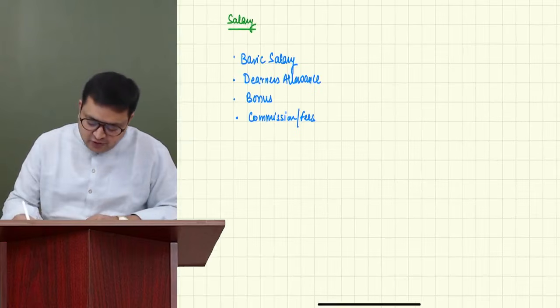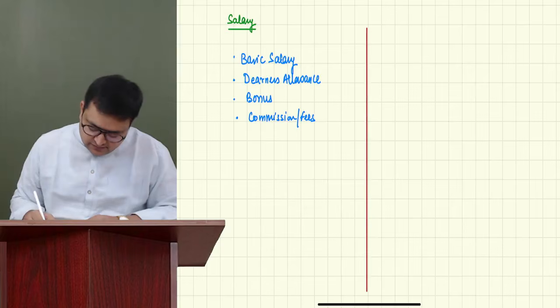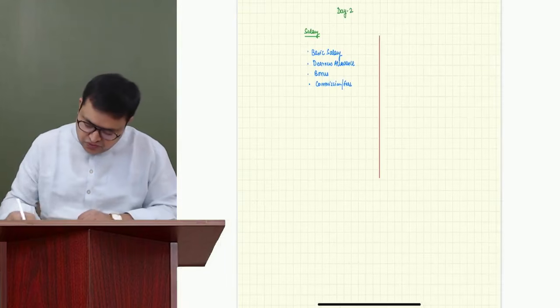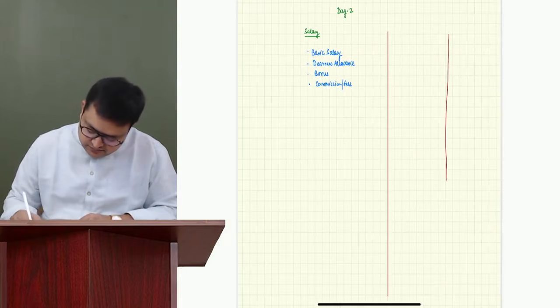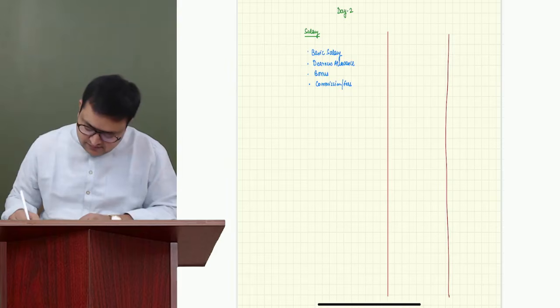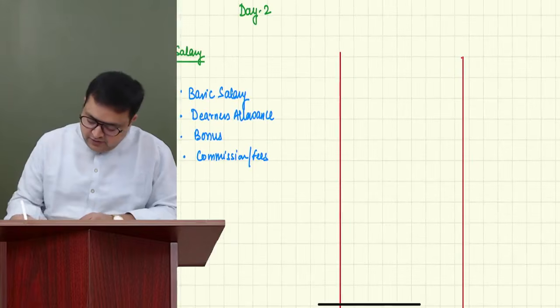Either you are following your optional regime or default regime.